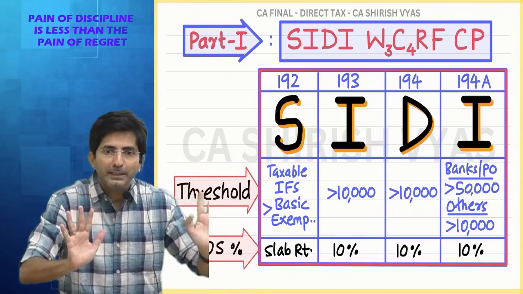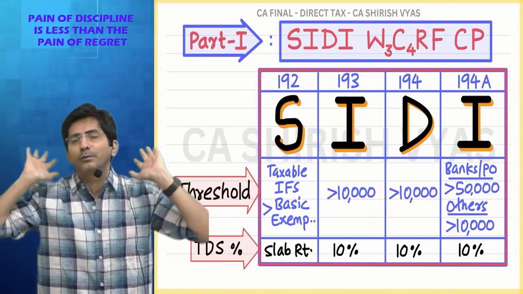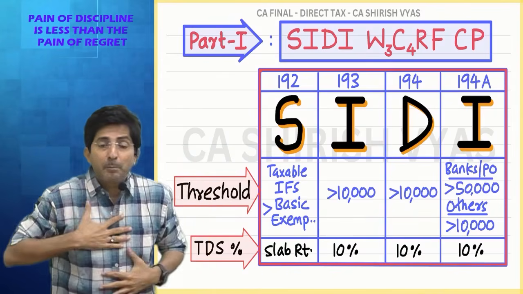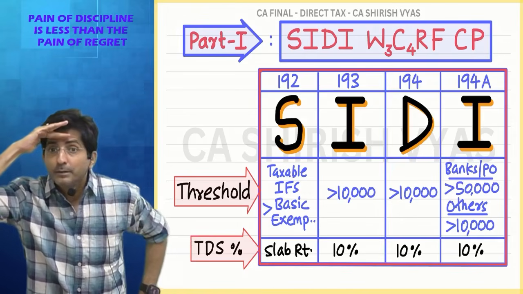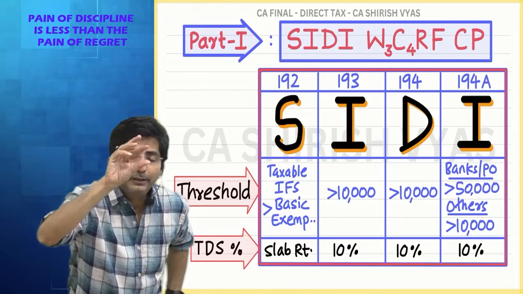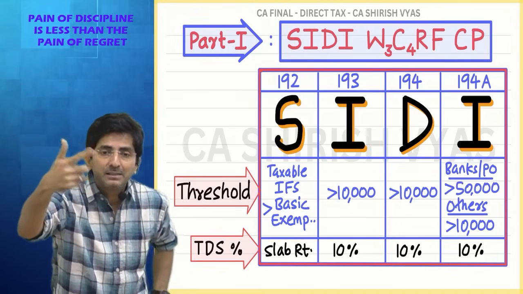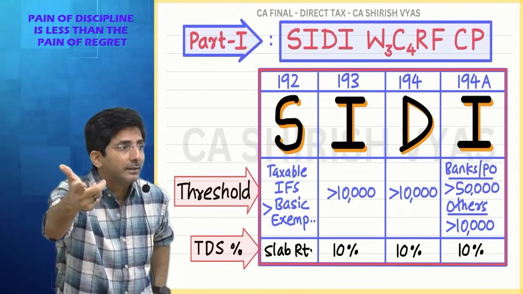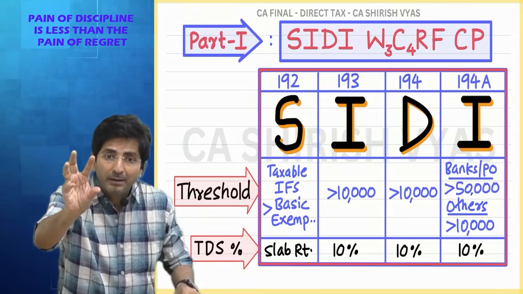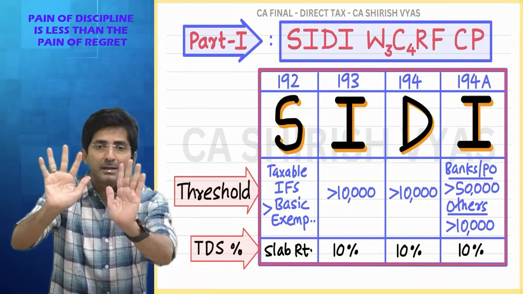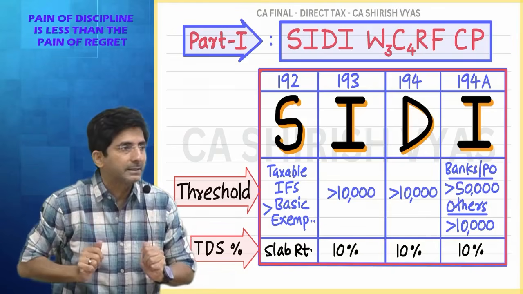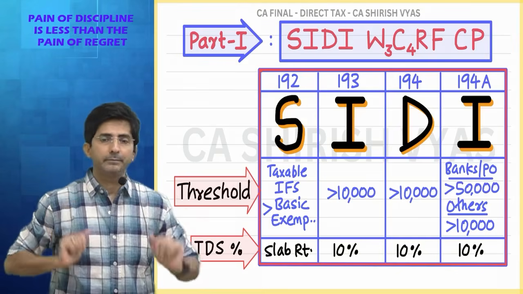And to ignore them means my TDS compliance will be relieved. Now as a bank, I have to focus on which customers? Only those earning interest above 50,000, and these will be less in number. If there are fewer customers on whom I have to deduct TDS, my burden will be relieved.